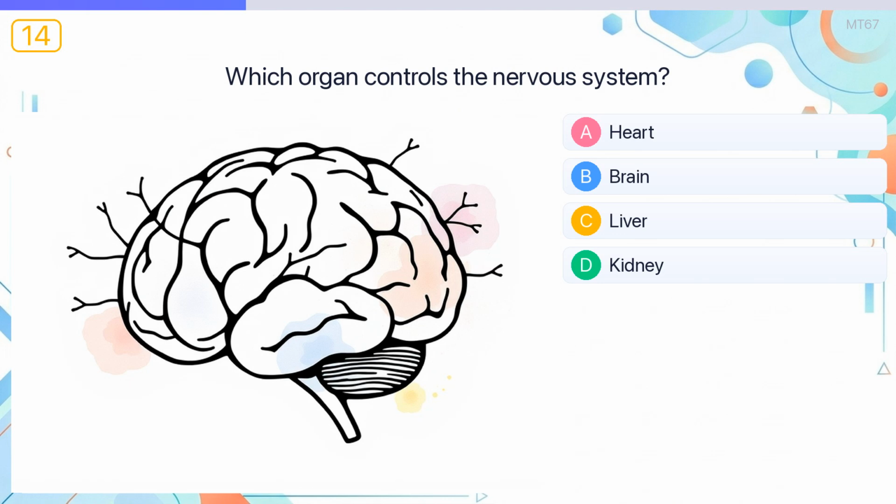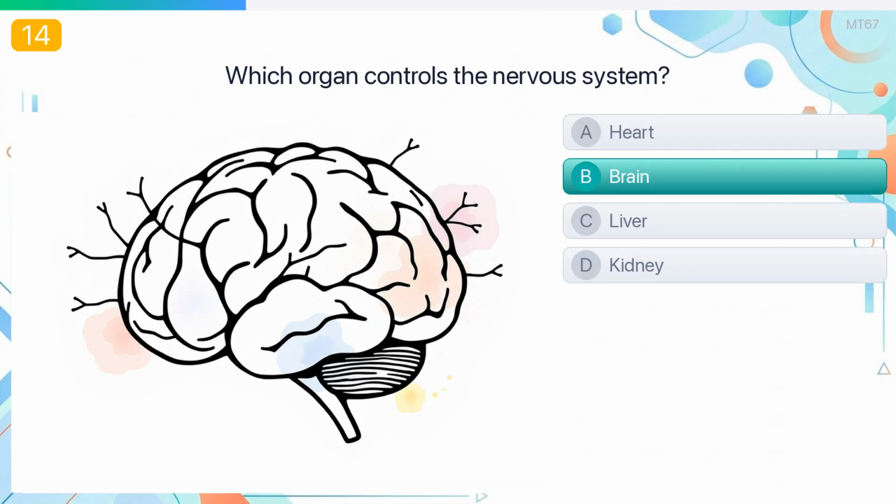Which organ controls the nervous system? The answer is brain. The brain processes information and controls body functions via the nervous system.